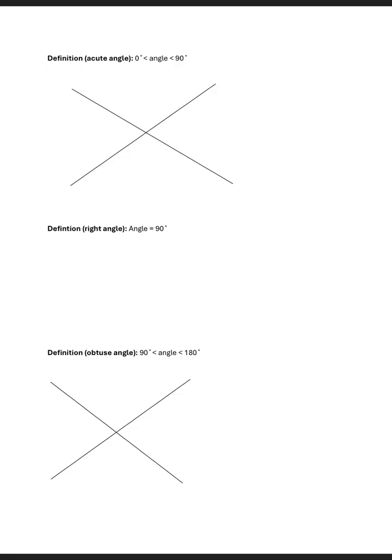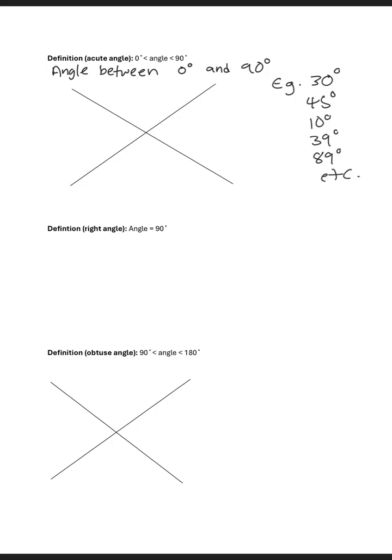So it's an angle between 0 degrees and 90 degrees. And then an acute angle, examples, we can have 30 degrees, 45 degrees, 10 degrees, 39 degrees, 89 degrees, etc. All those angles are acute angles, right?